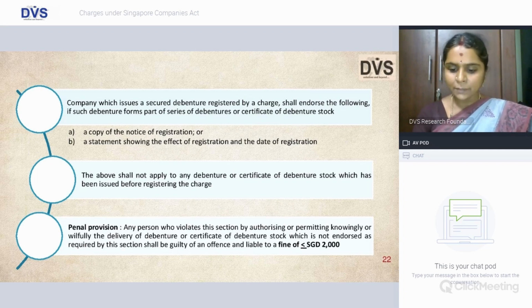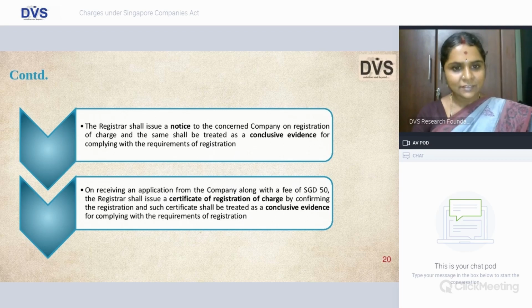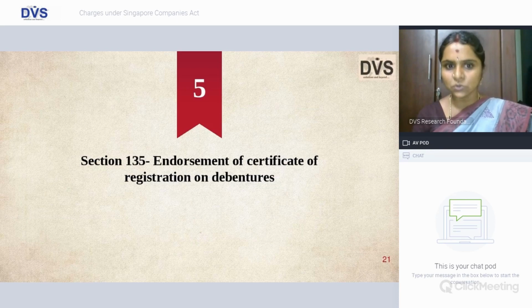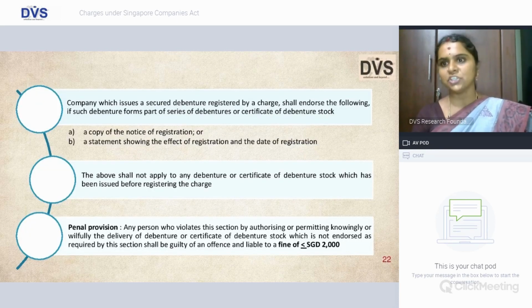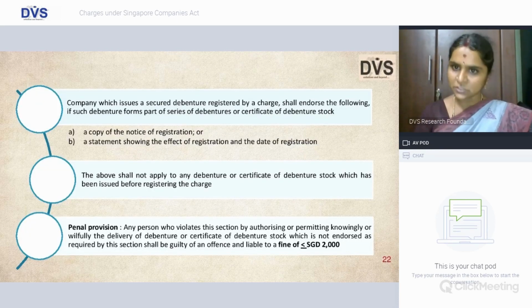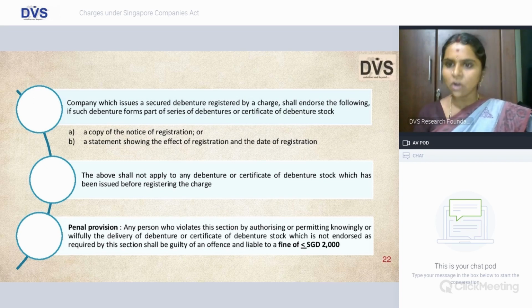We saw in the previous slide that this notice is provided by the registrar, giving sufficient evidence. So this notice of registration should be endorsed on the face of your debenture certificate, or if it is debenture stock, on the face of it, or a statement providing necessary proof about the registration and the date when this registration of charge has happened. All these details have to be embossed on the face of your debenture certificate, and this shall not apply to any certificate which was issued before registering the charge.